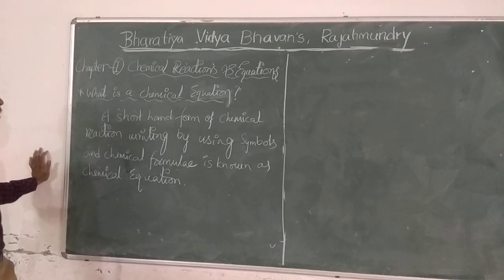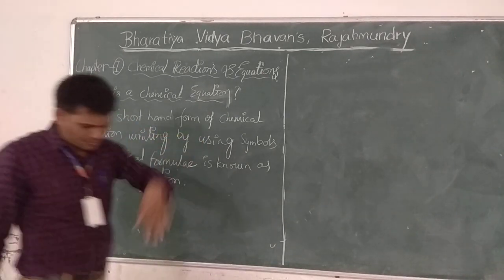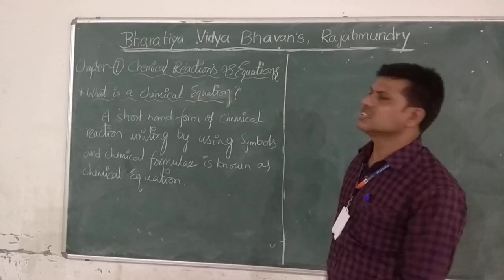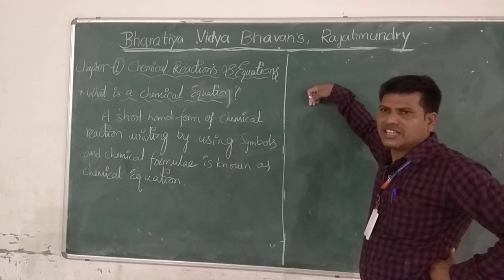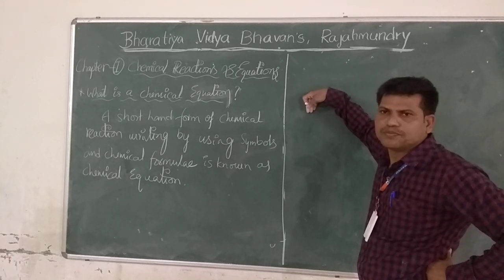In this chemical equation, generally we express in three types. One is the word format of a reaction, another is the skeletal form of a reaction, and another is the balanced form of a reaction. This is very important.